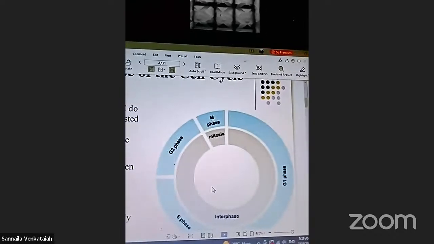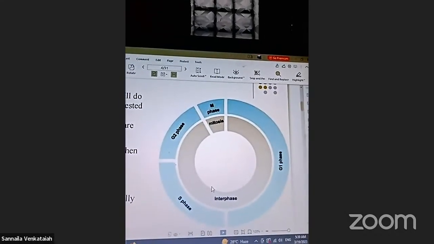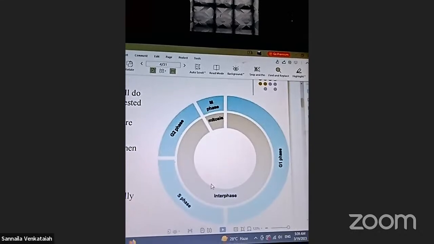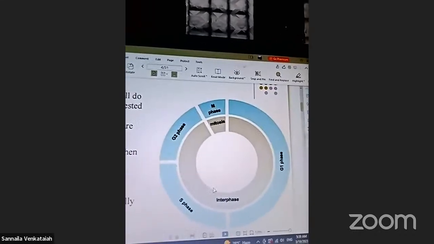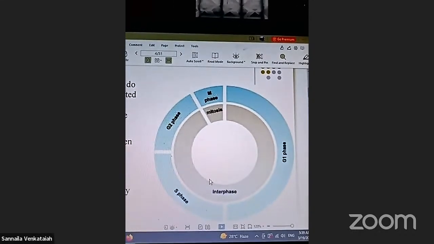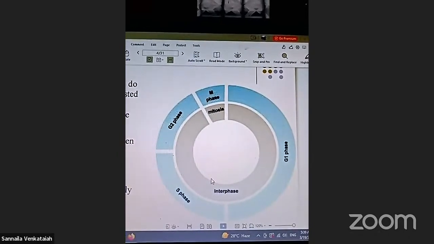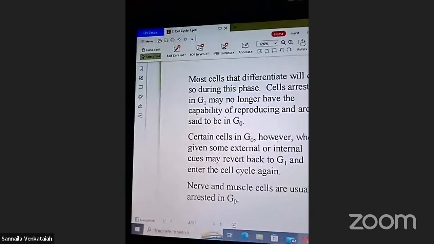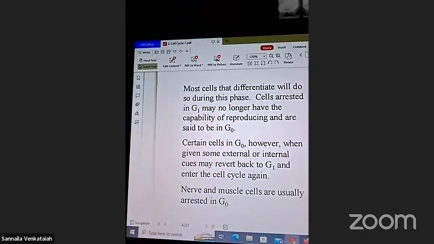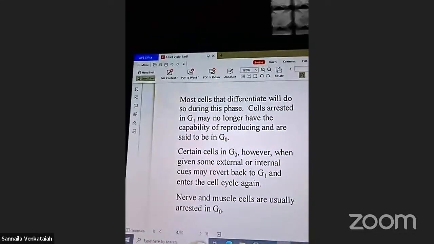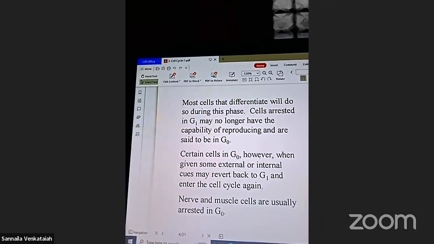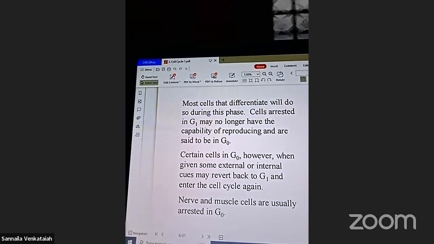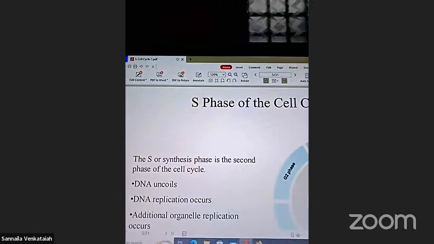Look here, all of you. G1 phase of the cell cycle, G2 phase, M phase or mitosis phase, and interphase. These are the specifications of the most cells that differentiate during the phases of cell division: G1, G2, M phase, S phase, the synthesis phase. Now the S phase.